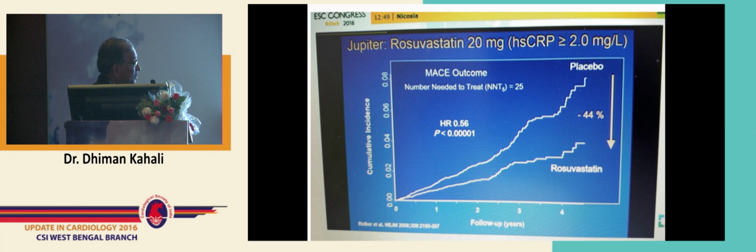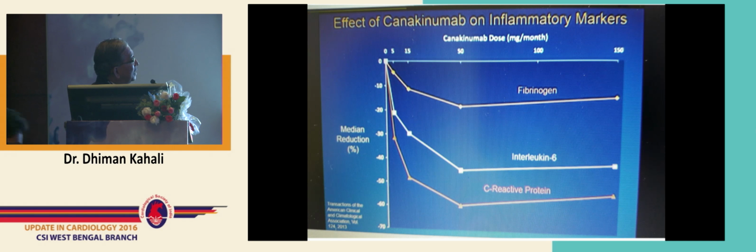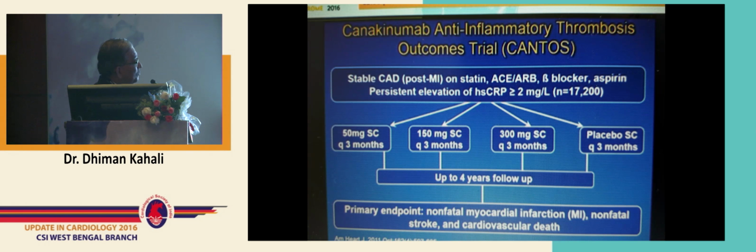That's what we are discussing today. And also the CRP was reduced significantly, and you can find that the p-value was highly significant, less than 0.001. Now, these are the effect of one molecule which has been used as an anti-inflammatory agent, and you can find they reduce everything: fibrinogen, IL-6, C-reactive protein, and this is the study, the CANTOS trial going on.